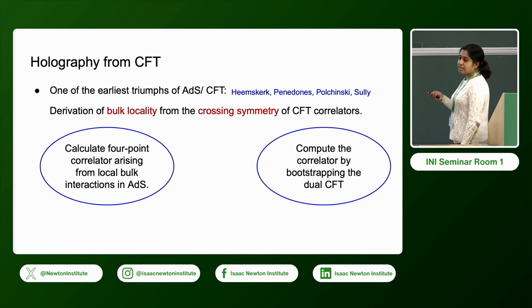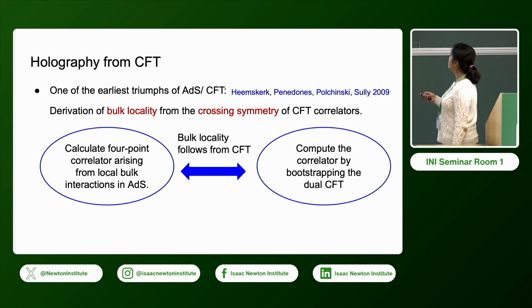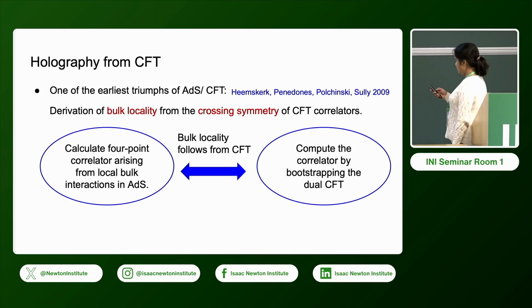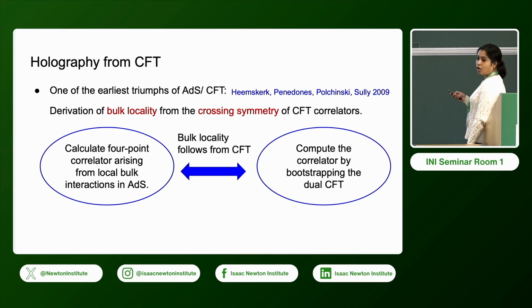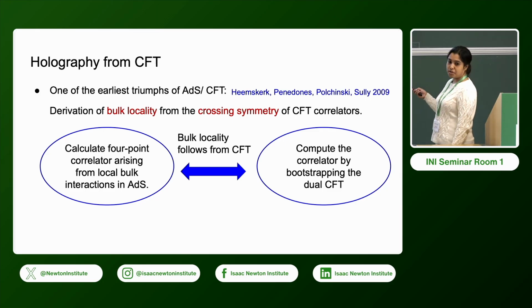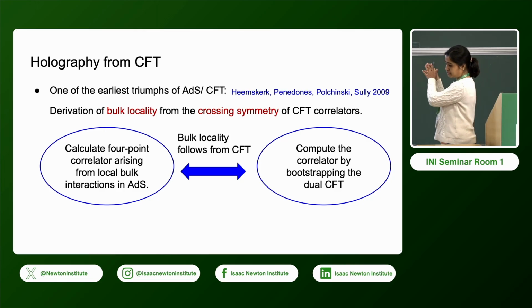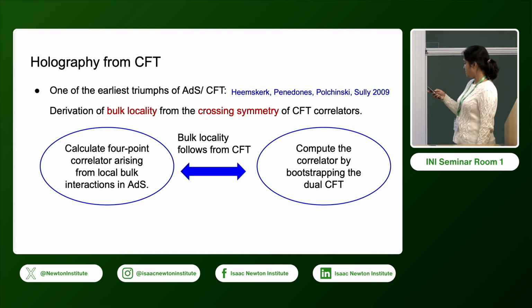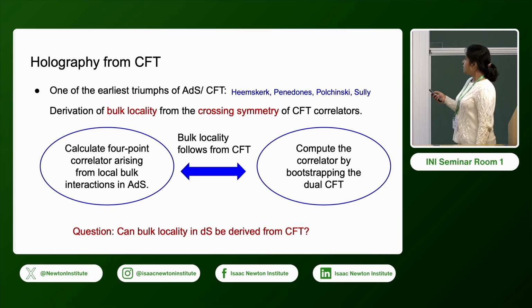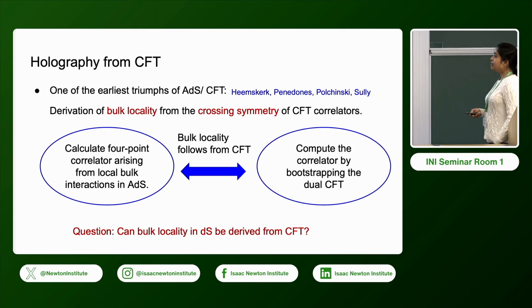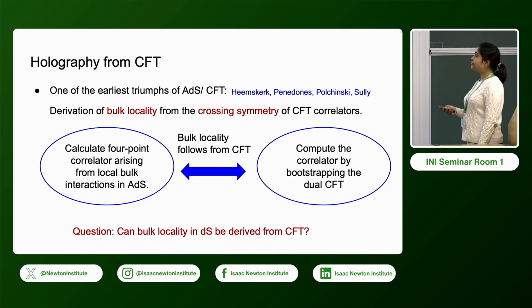These two computations can be done independently, and what they have shown is that the solution of the crossing equation, or the solution to the conformal bootstrap equation, is in one-to-one correspondence with the effective actions that we have here. So this is like a counting problem. They map the solutions to the bootstrap equation to the number of effective bulk vertices. Okay. So now the question we ask is, can bulk locality in de Sitter be derived from CFT?